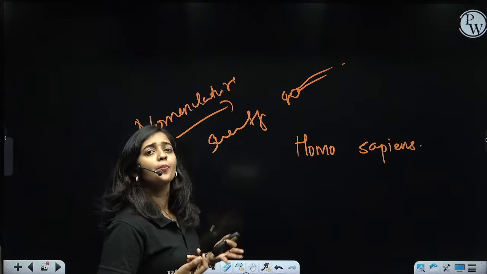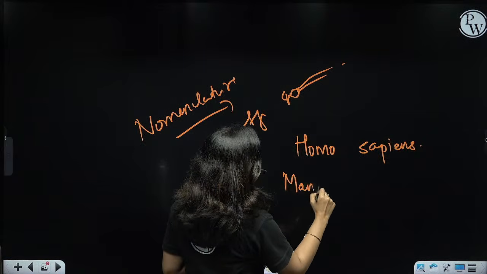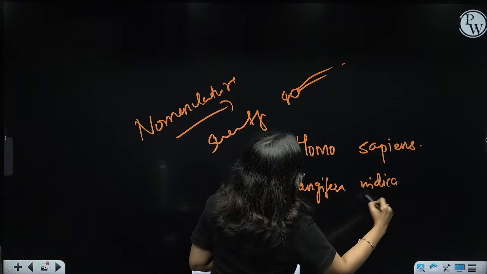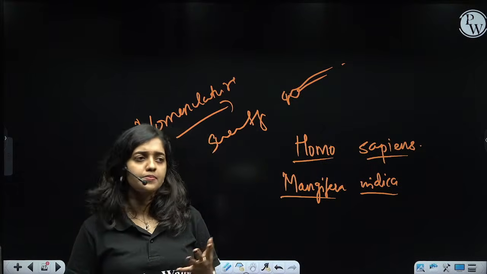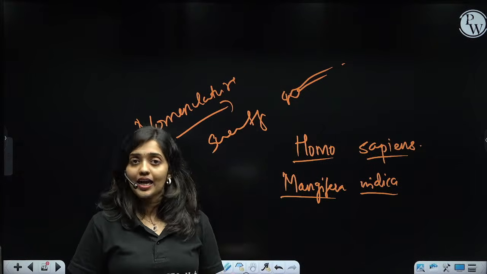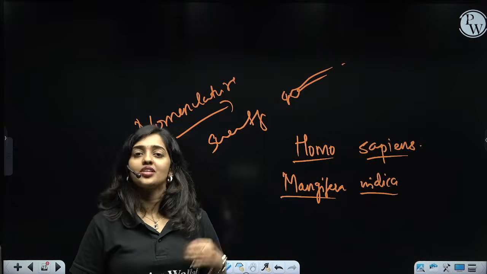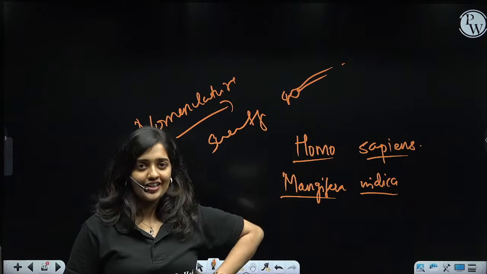Just like that, you might have heard about the scientific name of mango. What is the scientific term of mango? Mangifera indica. Like that, you have heard about scientific names like Panthera leo, Panthera tigris, Cocos nucifera, Oryza sativa, Triticum aestivum. Like that, you have heard about so many scientific names.